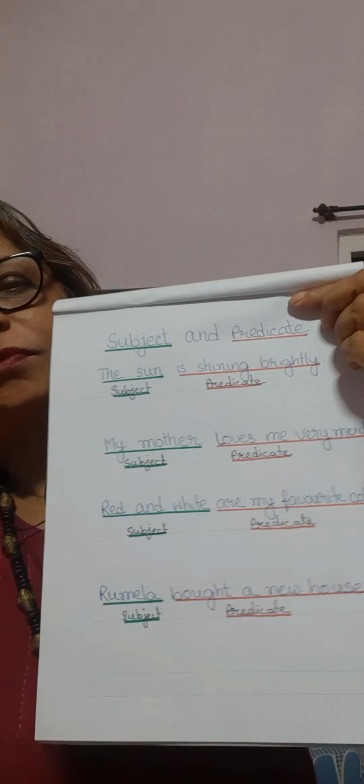The answer that you get from that who or what is the subject, and the verb, I have just told you, the verb is the predicate. Okay. Now I'll show you.